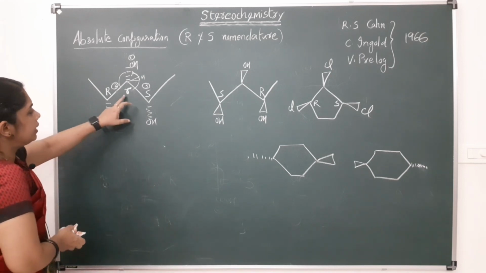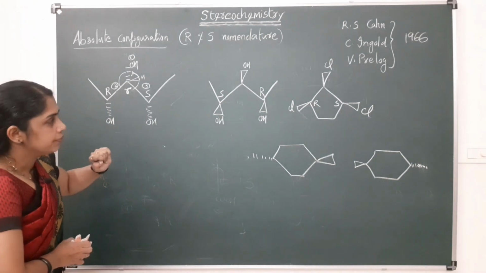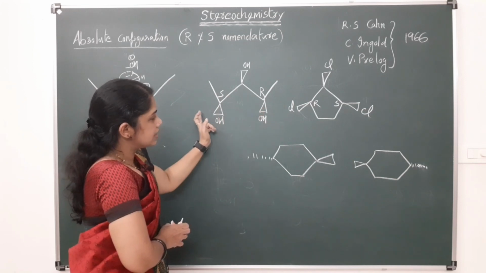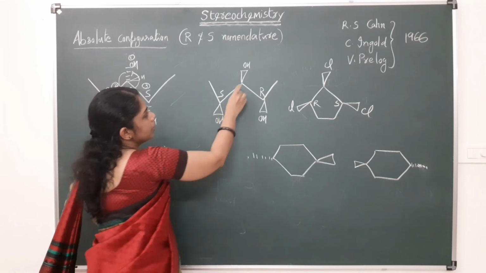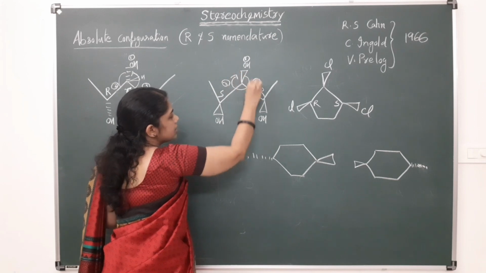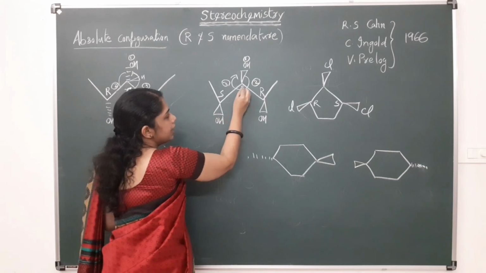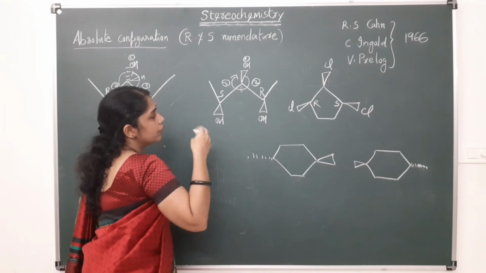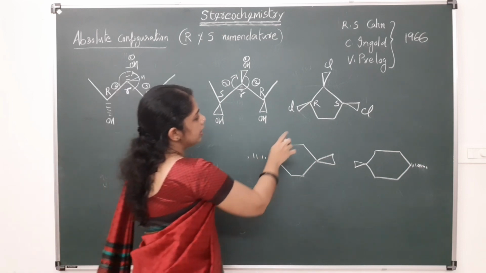That small r means that for this asymmetric carbon, both sides are similar except in configuration. Similarly, in this case also, for this asymmetric carbon, both sides are the same except in configuration. This is S, this is R. Here also, this is having 1, this is having 2, this is having 3. So, 1, 2, 3. This is in the clockwise direction, so the configuration is R. Here hydrogen is not shown, that means hydrogen is below the plane. So, there is no need to reverse the configuration, it is as it is. So, small r. Okay.